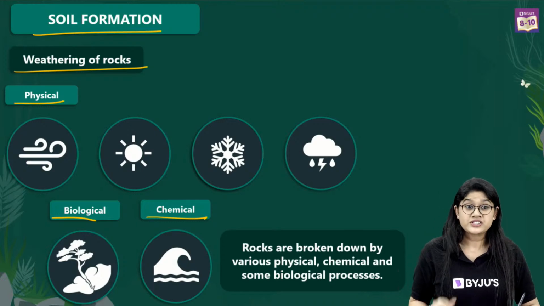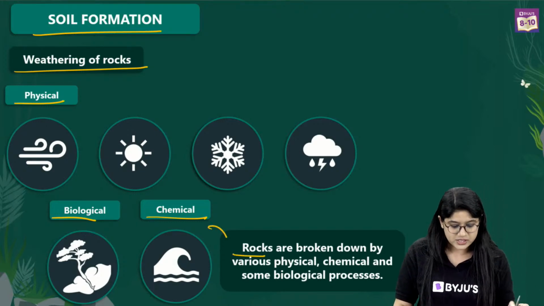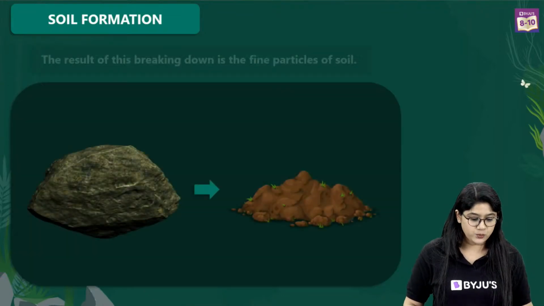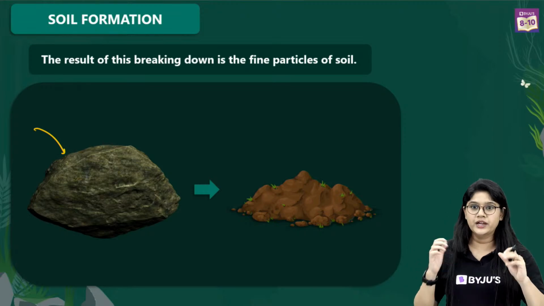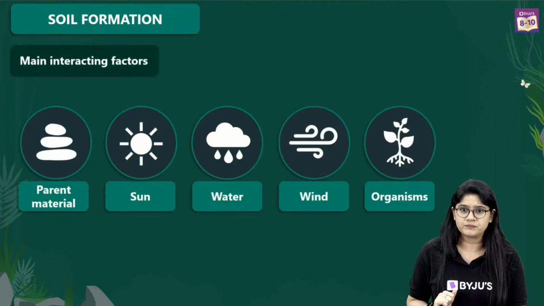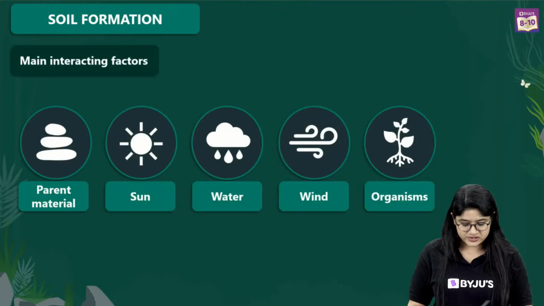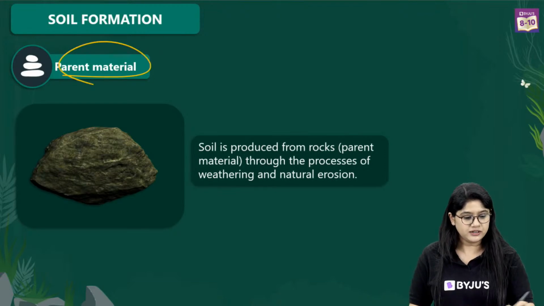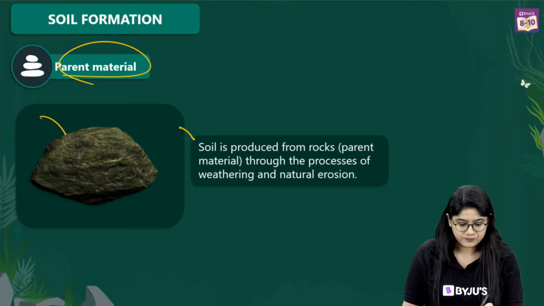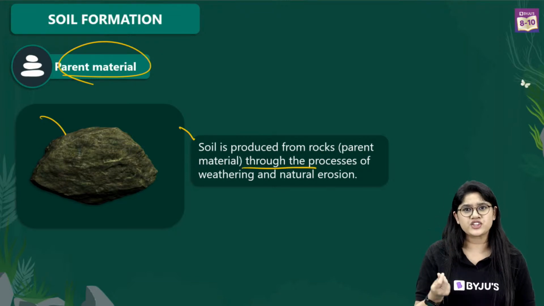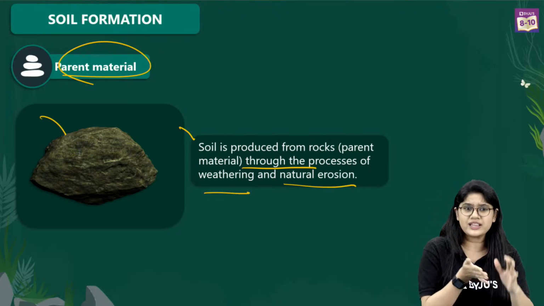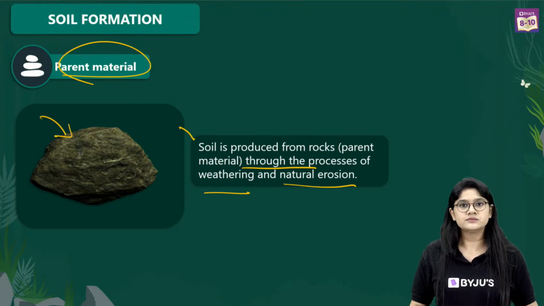We are focused. So let's discuss in detail how the rocks are broken down by the various different processes. Starting with the first one, we have over here a big rock, and of course it will be broken down into fine particles of soil. We have the parent material, here we have the rock, and the soil is easily produced from this rock through the process of weathering or natural erosion. So with time, it will be getting eroded slowly, and we'll be getting the soil.